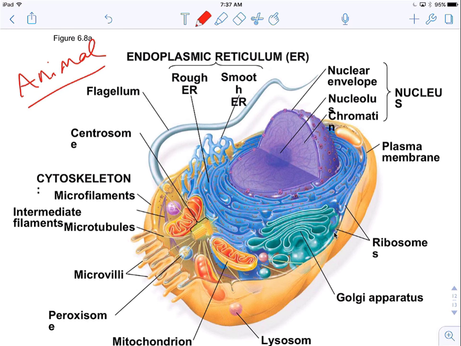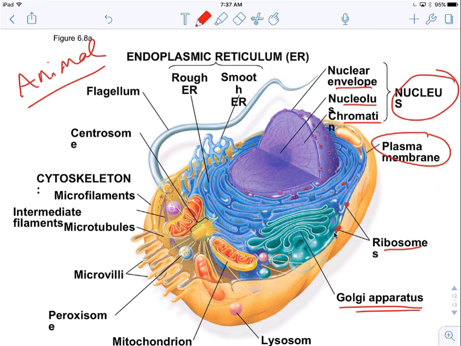Some highlights. Here's the nucleus. It's chromatin inside, and nucleolus, which is where ribosomes are made. Nuclear envelope is the membrane of the nucleus. Our plasma membrane, external membrane. Ribosomes are these tiny little dots here. They're on the ER. They're floating around. Okay, Golgi is for packaging and sorting.